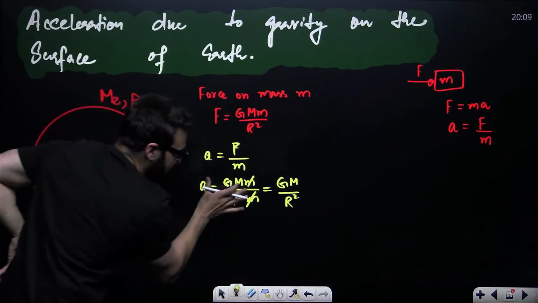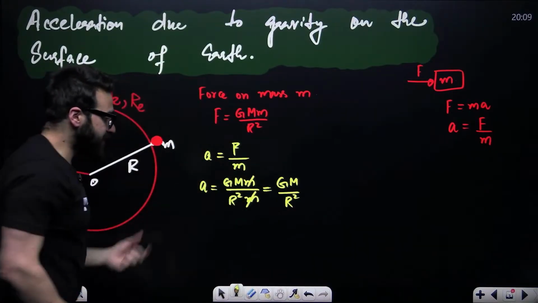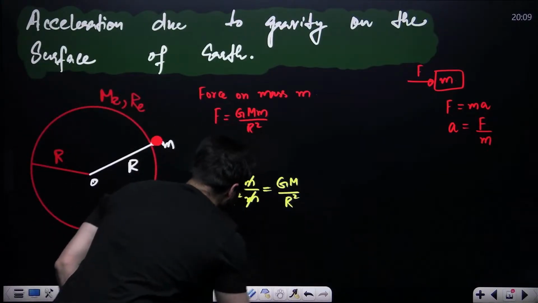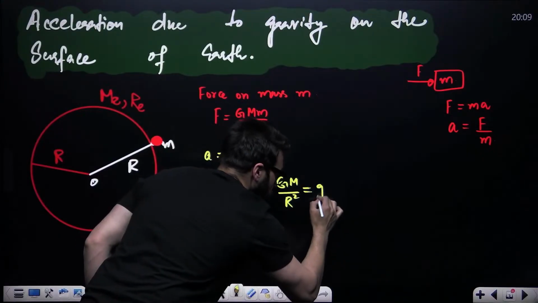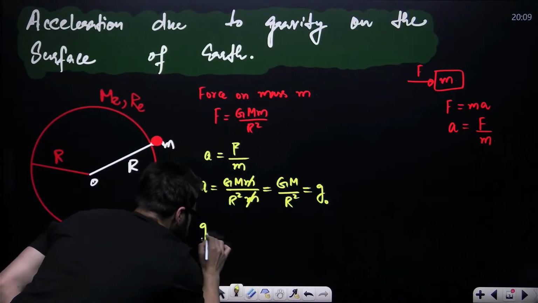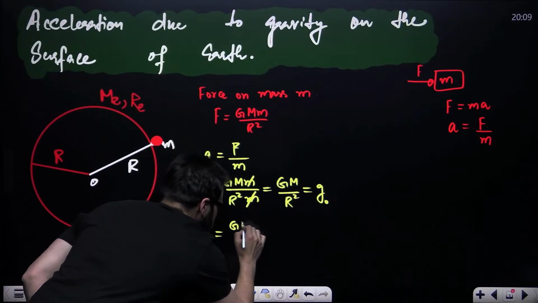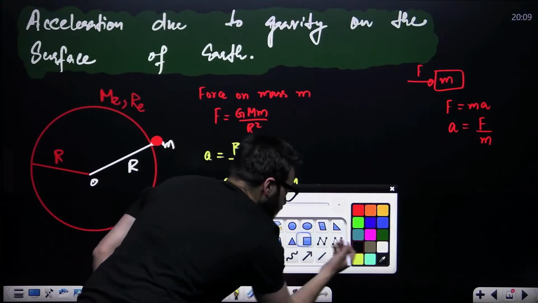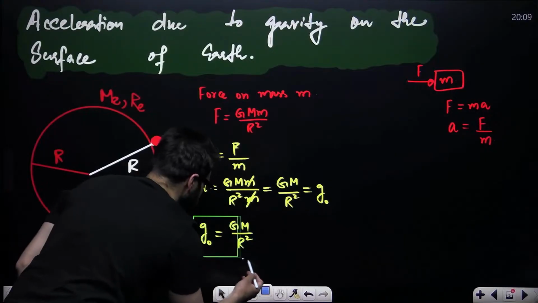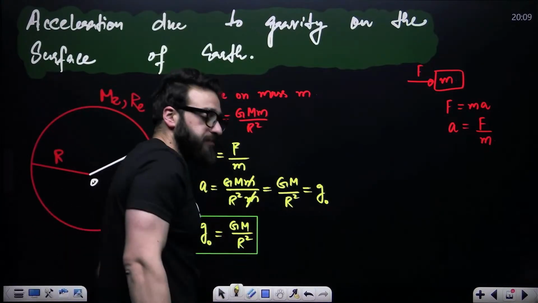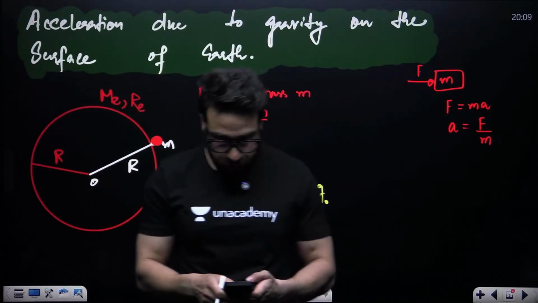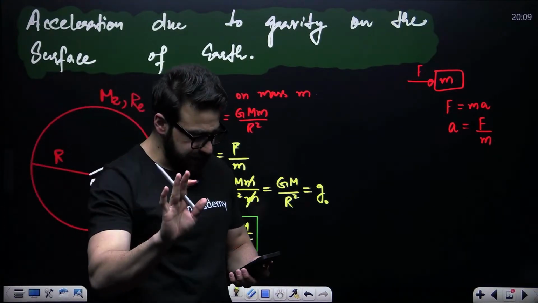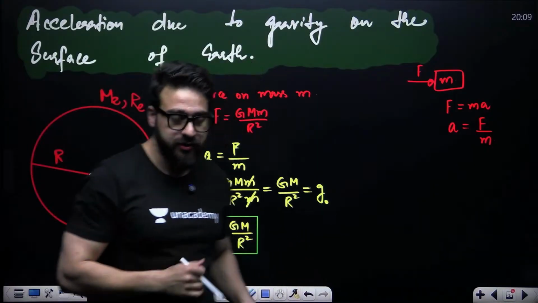So this is the acceleration due to gravity. This is the acceleration due to this gravitational force, and we represent it with g naught. So basically g naught is equal to GM divided by R square. This is the acceleration due to gravitational force, or we can call it the acceleration due to gravity. As simple as that, okay?